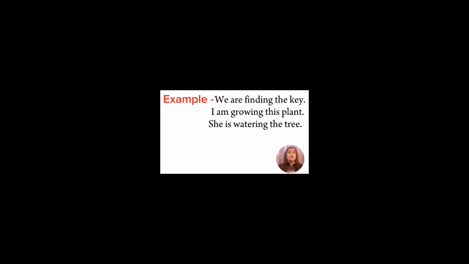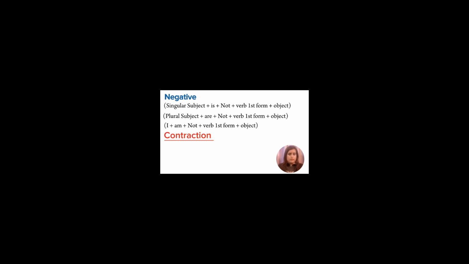Next it is for negative sentence type. The rule will be singular subject plus is plus not plus verb first form plus ing plus object. The other will be plural subject plus are plus not plus verb first form plus ing plus object. Then it is I plus am plus not plus verb first form plus ing plus object. Also, I can give all these three rules in contraction as well.